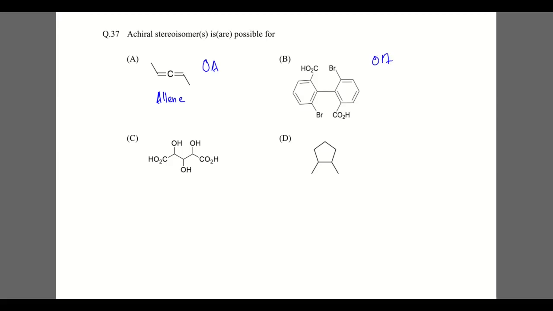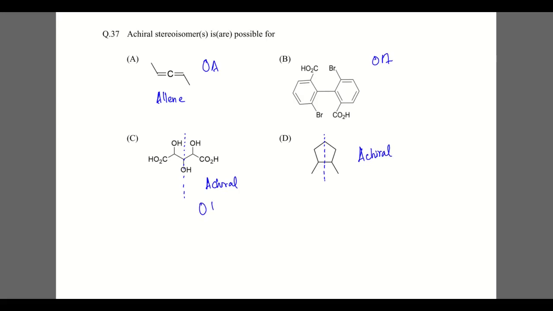Here we can see we have a plane of symmetry, so this is achiral, and again here also there is a plane of symmetry, so this is also achiral.